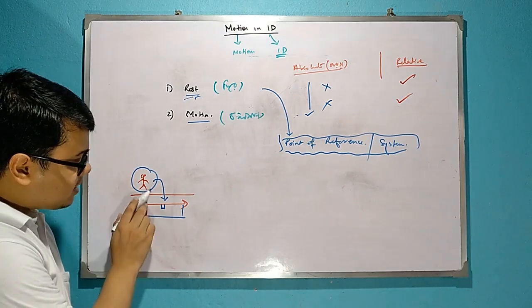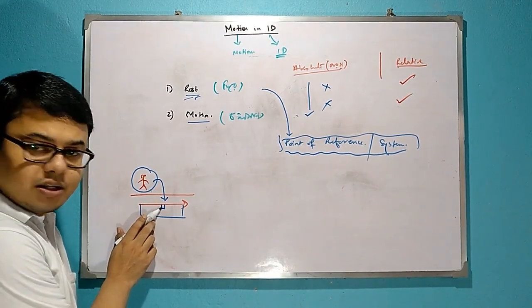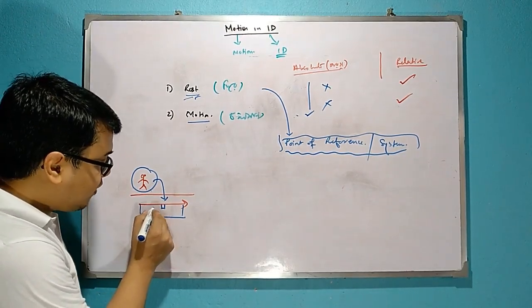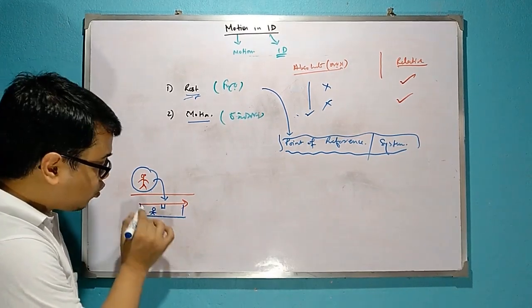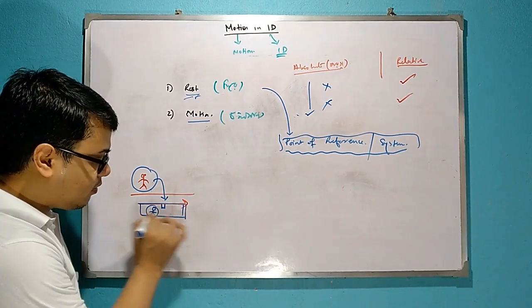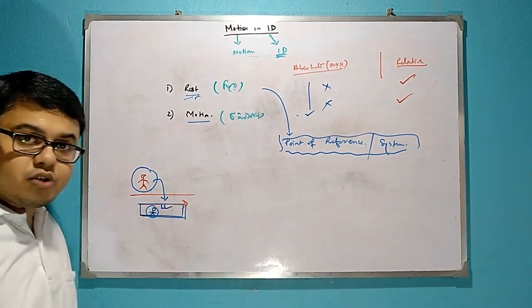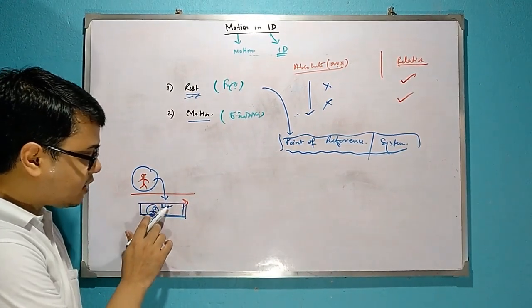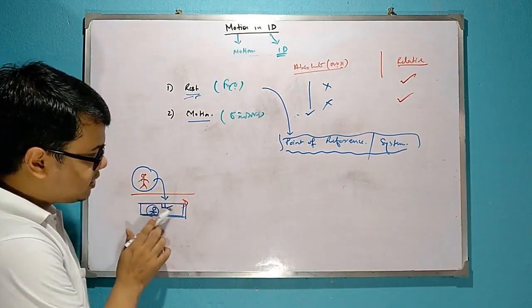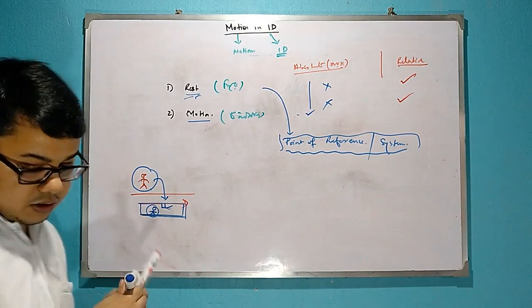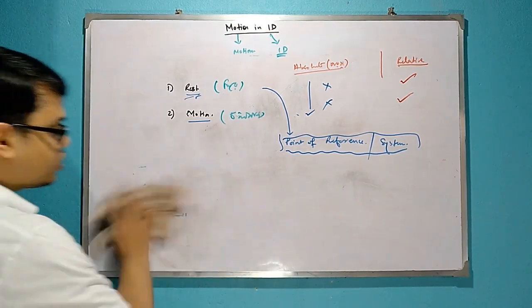As the train is moving, the table is also moving. But if a boy is there in the train, he is also moving with the train, so his point of view is the train. Then this table is not moving. So for this reference, this table is at relative rest, but for this point of view, it is in relative motion. This is a very, very important concept.